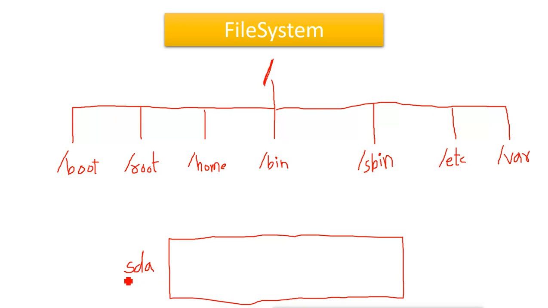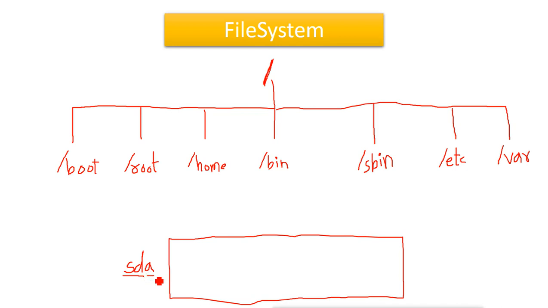This sd indicates that this is a SATA or SCSI hard disk. If you are using a SCSI or SATA hard disk, then it is named sd. When we use more than one hard disk, they are lettered a, b, c, d.